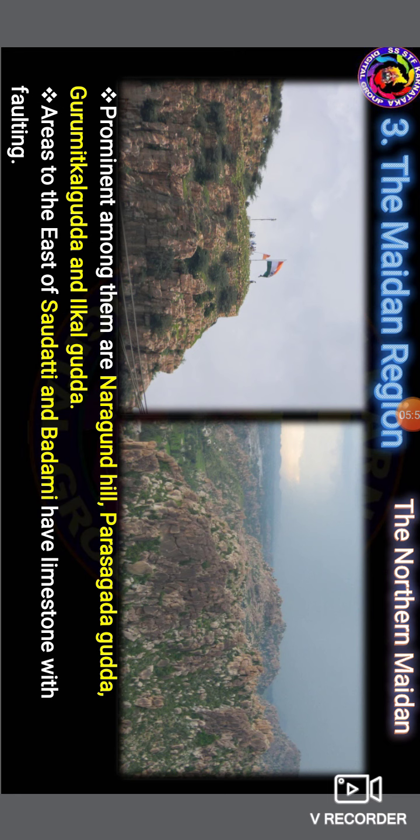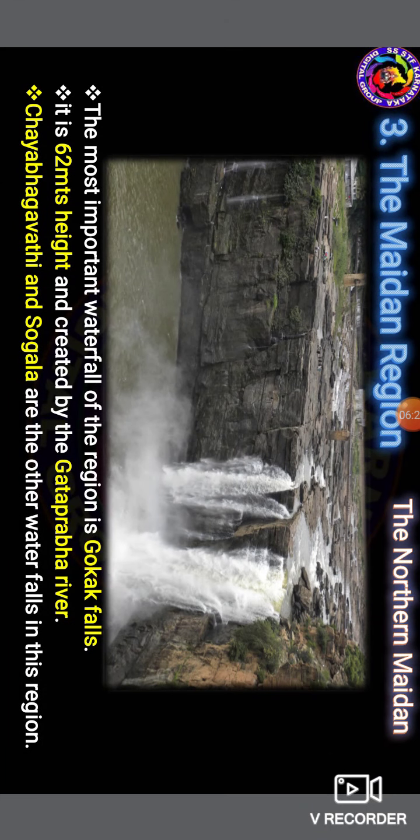The areas to the east of Saundatti and Badami have limestones with faulting. The Nandi Gudda, Parasgad Gudda, Gurumitkal Gudda, and Ilkal Gudda are very high hills in some places. And Saundatti and Badami have caves.